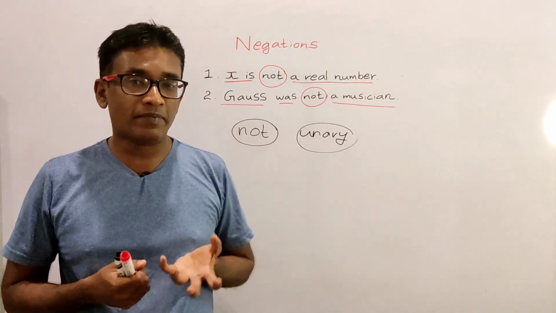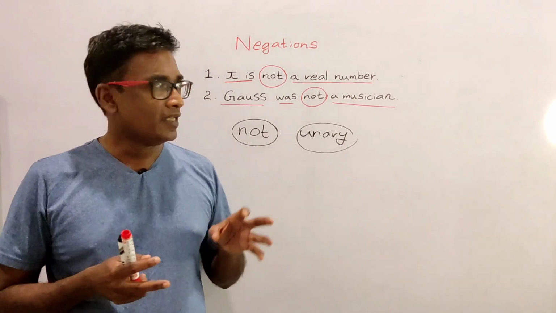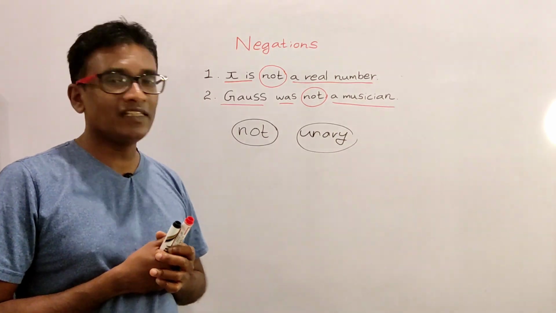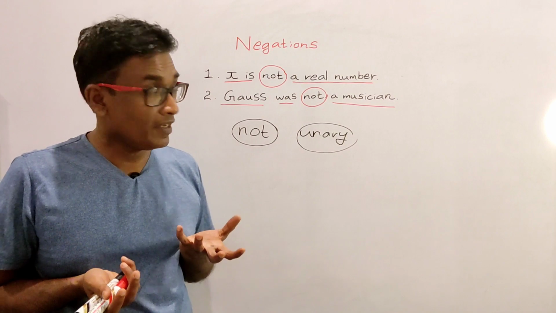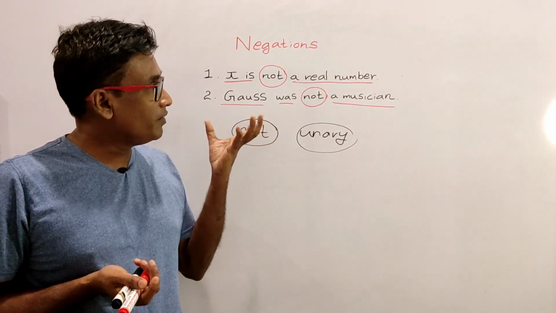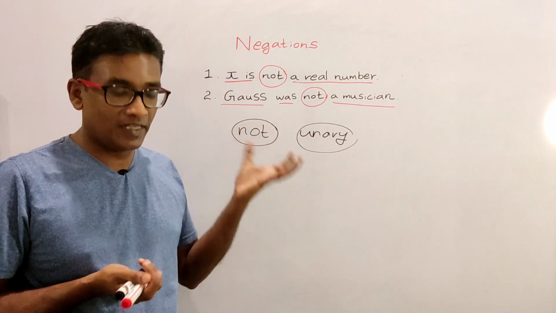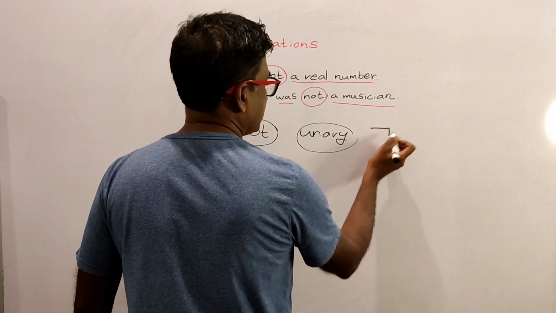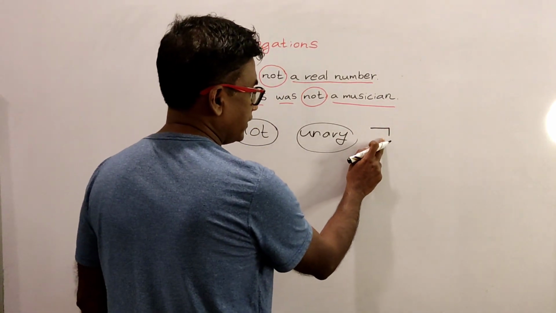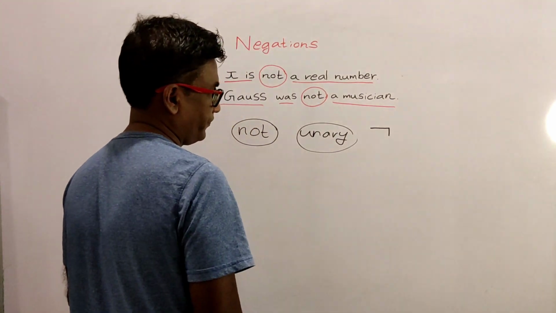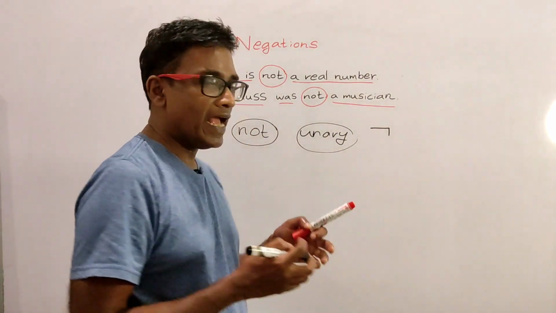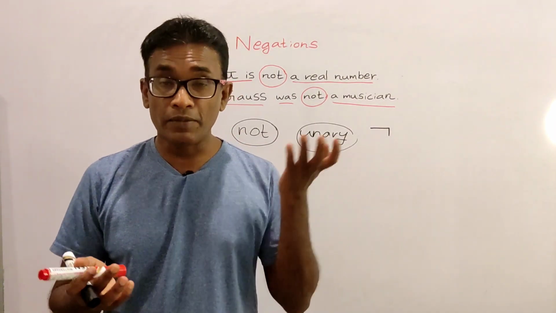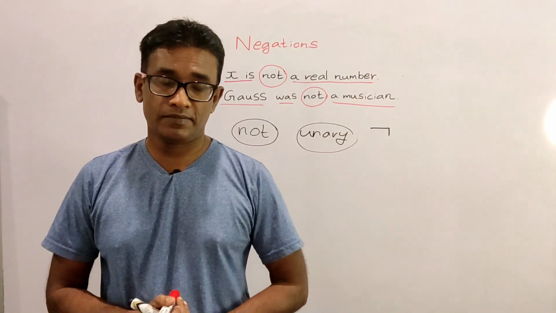Now, just like in algebra, in logic we do not like to use words. We prefer things in symbolic form. So the symbol that we use to represent not is something like this. In algebra we use lowercase letters such as x, y and z to represent variable numbers.